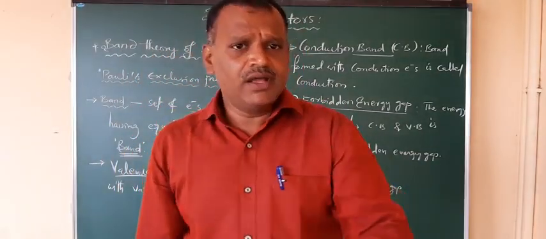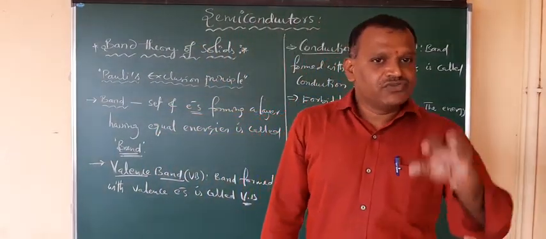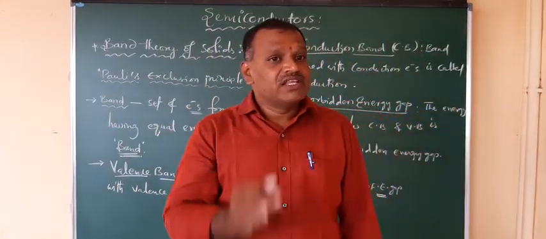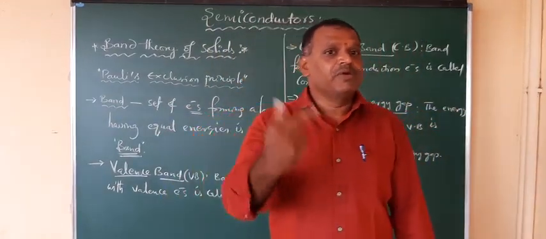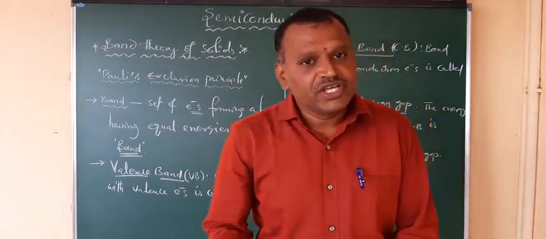In order to explain the conduction properties of conductors, semiconductors and insulators, we need to know this terminology: what a band is, what the valence band and conduction band are, and that the energy gap between these two is known as the forbidden energy gap. Forbidden energy gap, right?